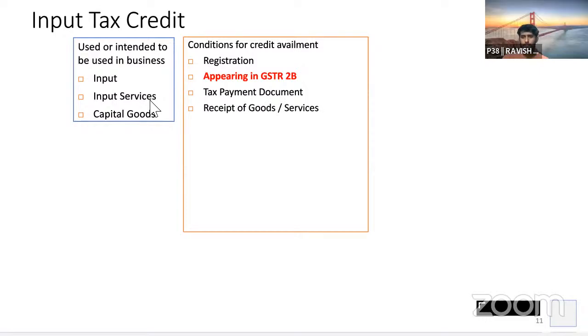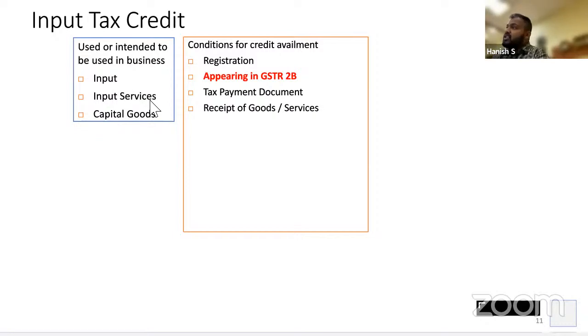Okay. Next condition for the purpose of availing credit is I should have received the goods or services. Meaning, sorry, you should have. Everywhere it is saying you in case of credit availment. You should have received the goods or services. Means, assuming, I am selling cement to you. I am in Kolkata. You are in Bangalore. The cement will not come to you overnight. I have sent the invoice to you on 31st March. You got that invoice on WhatsApp.